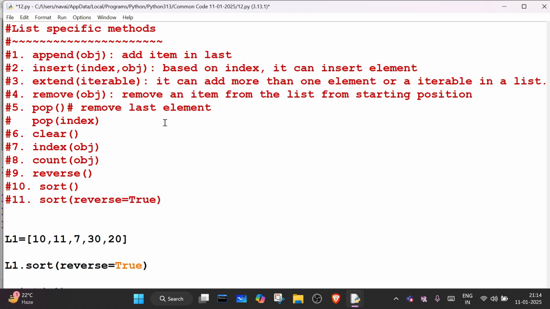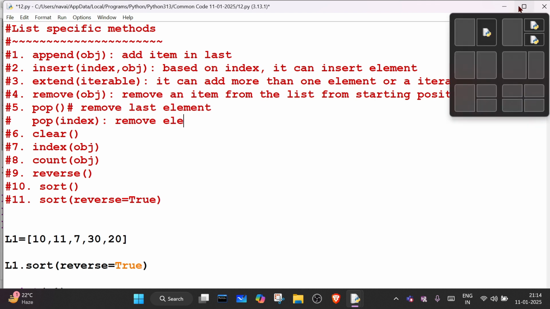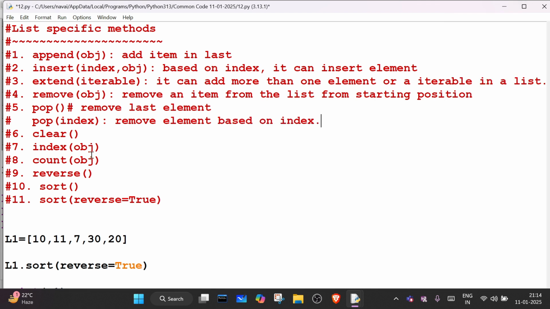What about pop with index? Remove element based on index. What about this? It clears all elements. Delete all the elements from the list.